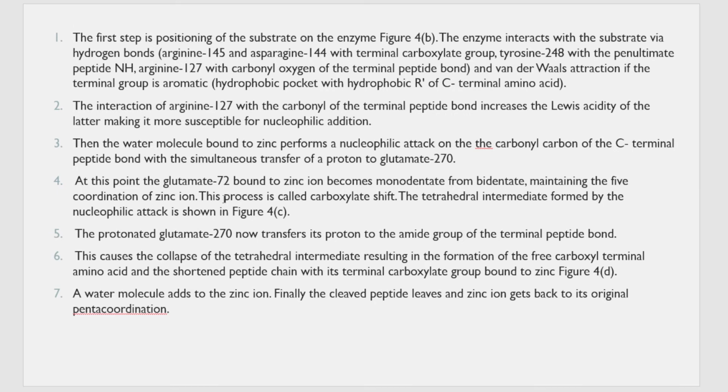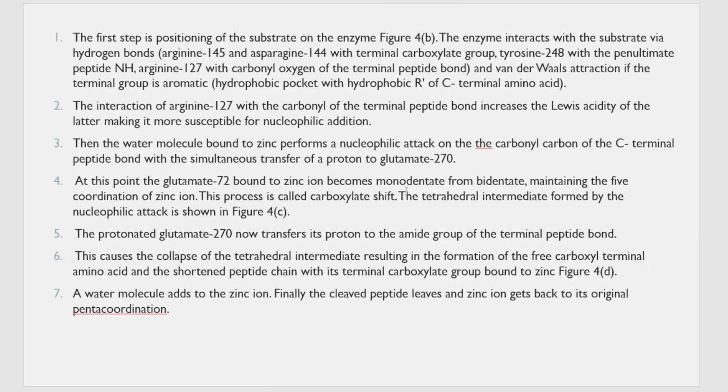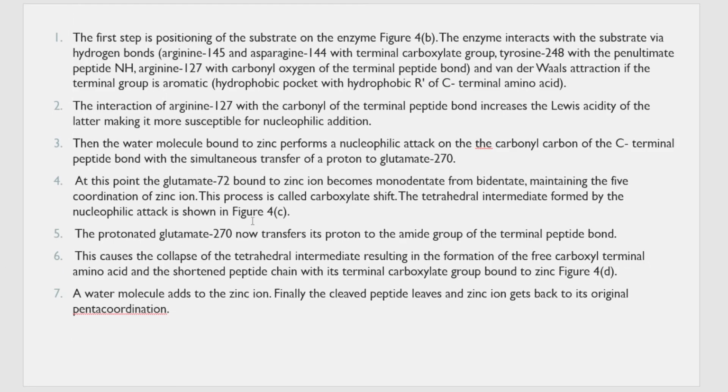And why does the zinc form that fifth coordination here? Zinc forms this fifth coordination with this oxygen, that is explained in this step. That is because glutamate 72, which was actually bidentate, becomes monodentate, because of which, to maintain five coordination on the zinc ion, it forms a fifth coordination with this oxygen, and that process is called carboxylate shift.